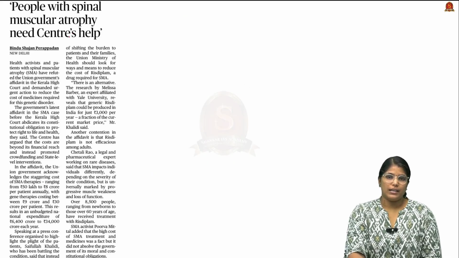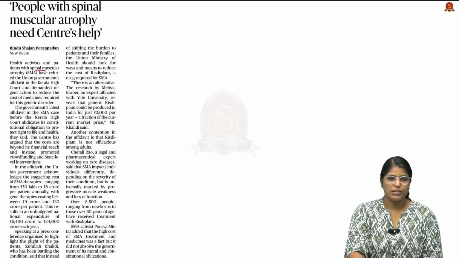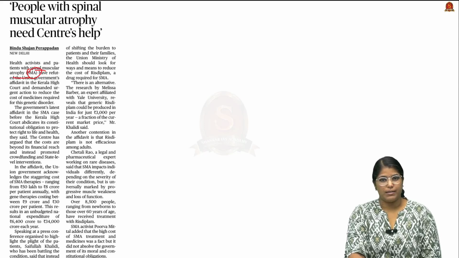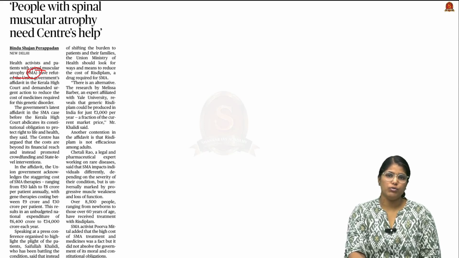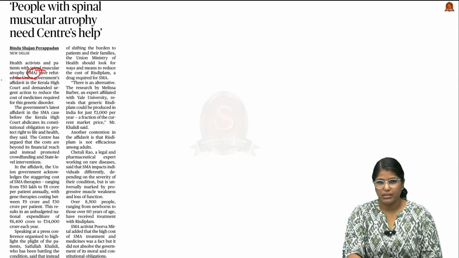Now look at this article that talks about a rare genetic disease called spinal muscular atrophy, in short SMA. Currently this is in the news because a health activist and a patient affected by this disease have asked the government to reduce the cost of treatment of this genetic disease. So from the prelims perspective, knowing the basics of SMA is very important.